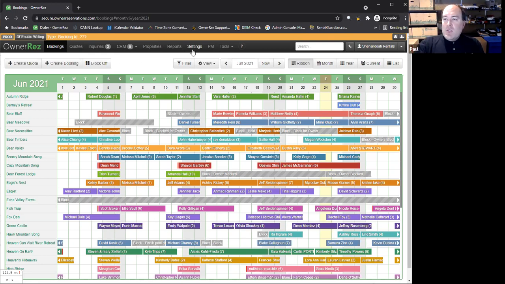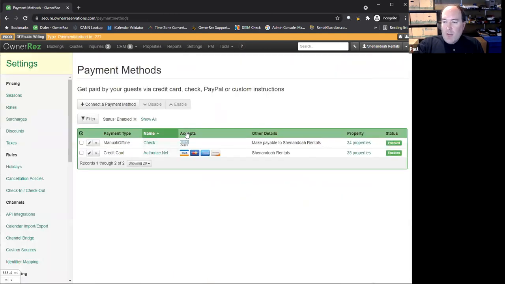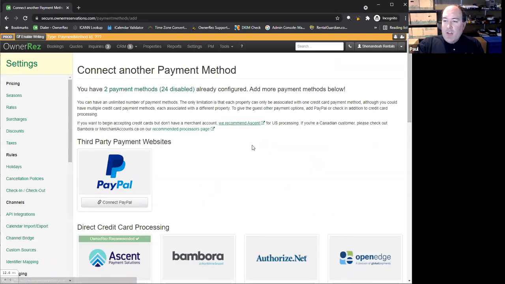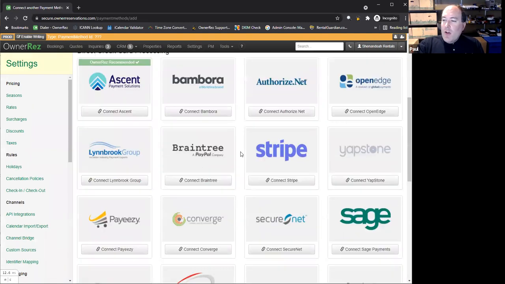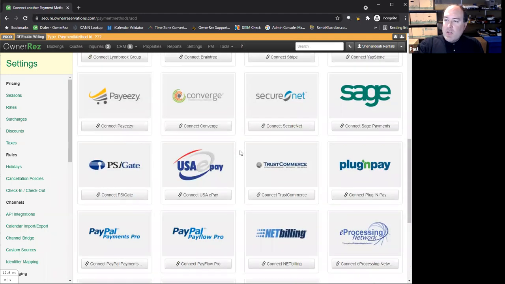You can change. We have many different payment processors that we integrate with. This particular company accepts checks, and they have OwnerRez.net, but you don't have to go with them. You can go with all of these companies that we support, and many of these companies are actually much larger than they appear.